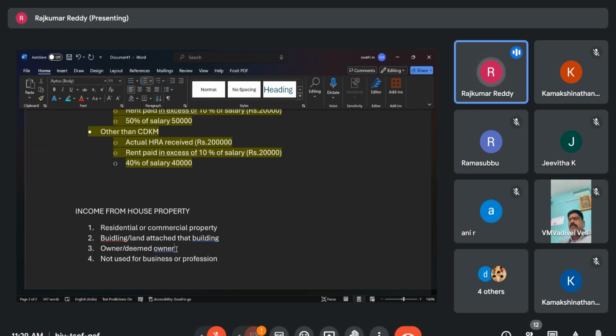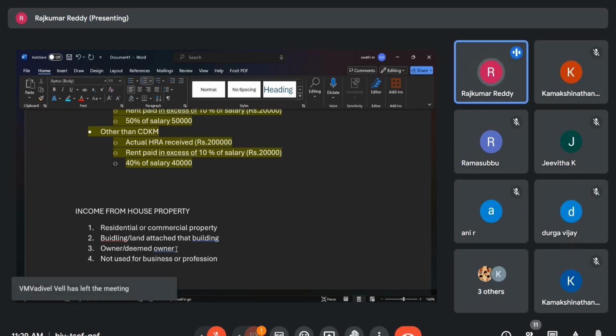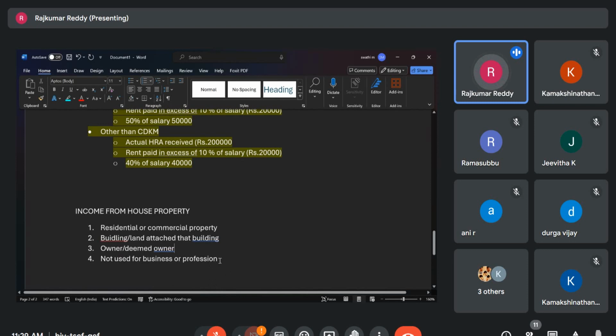In that case, if that is satisfied, whatever is the income we are getting, whatever is the value of that property, it is charged to tax under income from house property. Like salary, when you are getting income from an employer and there is an employer-employee relationship, that condition must be satisfied to be charged under the head income from salaries. In the same way, to be charged under income from house property, these conditions must be satisfied. Then only it will go into income from house property.